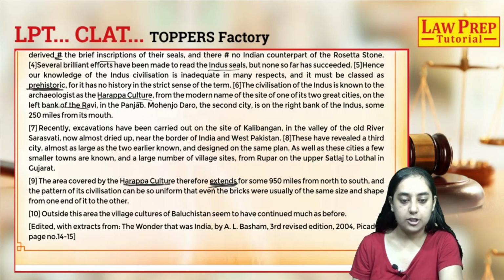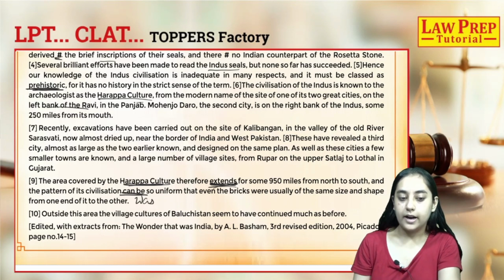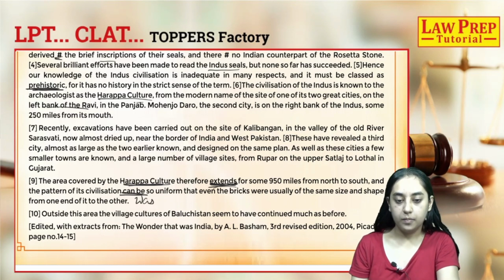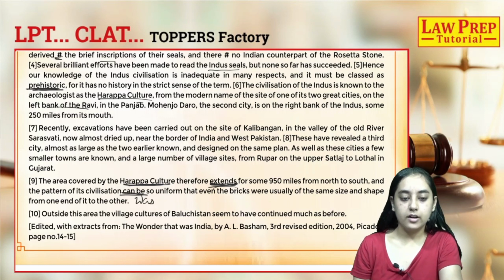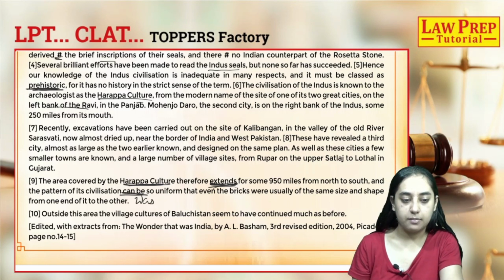The pattern of its civilization "can be" so uniform, again it's present tense, so instead of "can be", "was" should be used. The pattern of its civilization was so uniform that even the bricks were usually of the same size and shape from one end of it to the other. So the 9th sentence is grammatically incorrect.